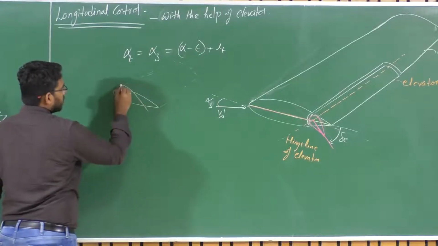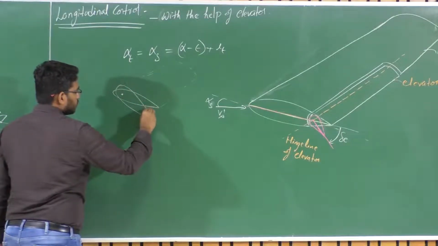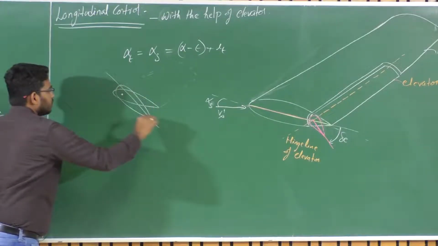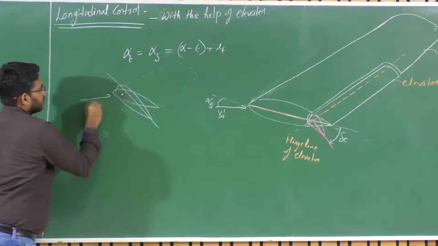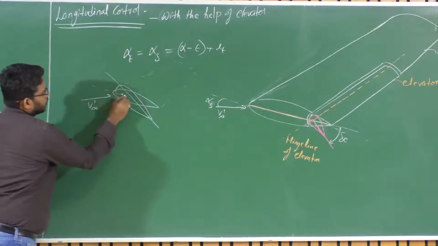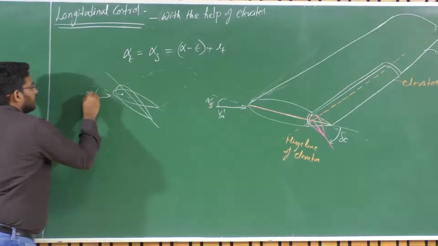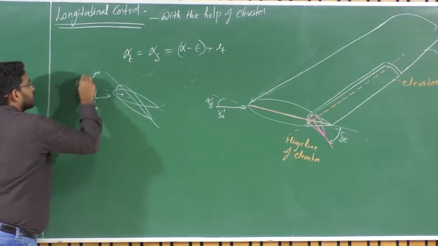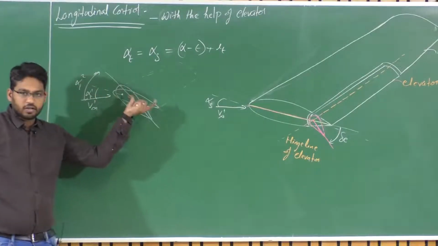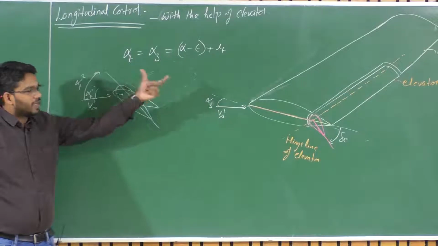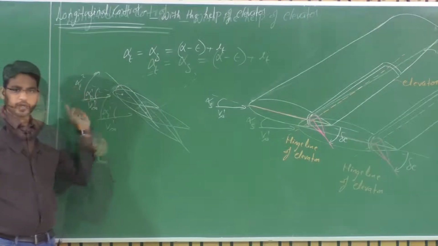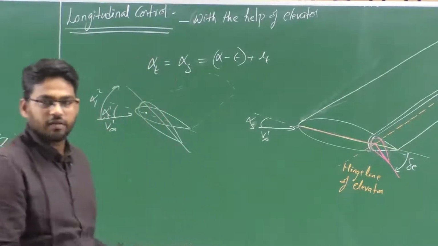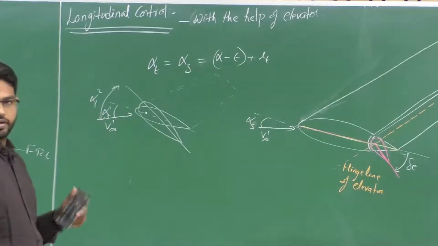The airfoil still remains the same. This is like I am giving a delta here, which is actually changing the angle. So let us say this is my V infinity prime. This is my initial alpha at tail 1, right? And this becomes alpha at tail 2, right? So when the elevator is the entire horizontal tail, the elevator deflection is actually affecting this angle of attack. That means you are actually changing the angle of attack with the elevator deflection. So there is an effect on the angle of attack due to elevator deflection, right?